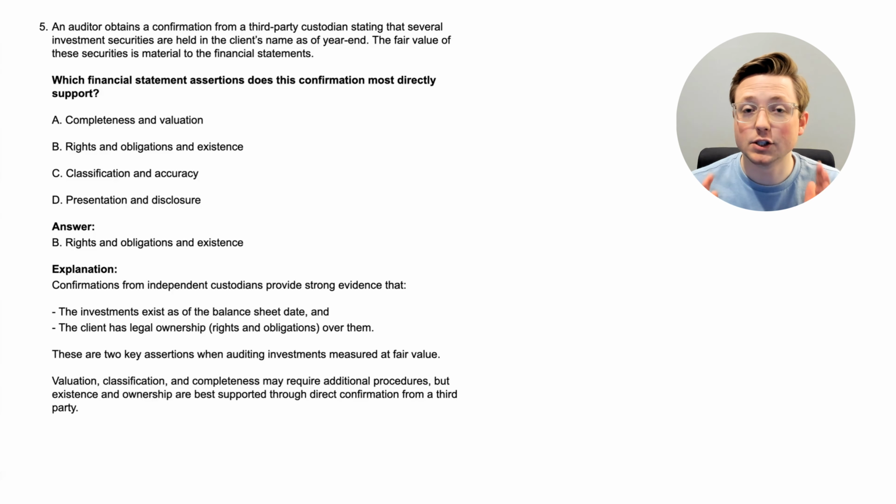Before we do anything else, let's do one more part of the SuperFast CPA process called pillar topics. Now, the idea behind pillar topics is as you're going through the questions to learn the material, you will notice the things that keep popping up. You've seen 2 or 3 or 4 questions trying to teach you about the assertions that an auditor needs to consider in these situations where the auditor is trying to make sure that the assertions fit the fair value measurement and things like that, or whatever the case is. Again, you see these things popping up throughout the questions.